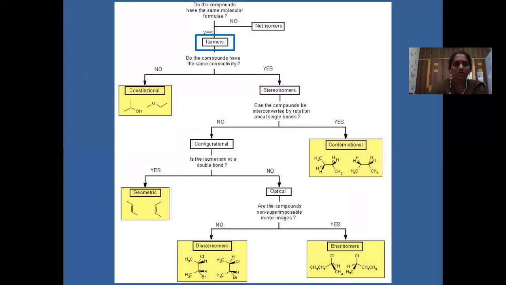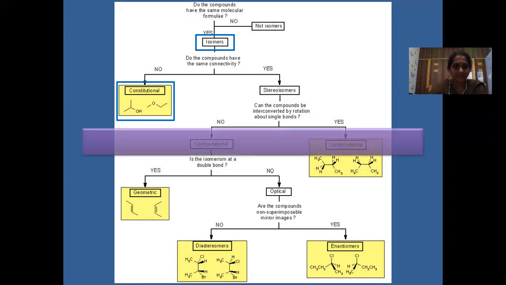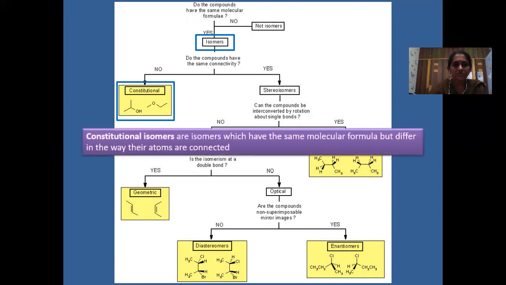Now, what are constitutional isomers? Constitutional isomers are nothing but structural isomers. They have the same formula but differ in the way the atoms are connected.